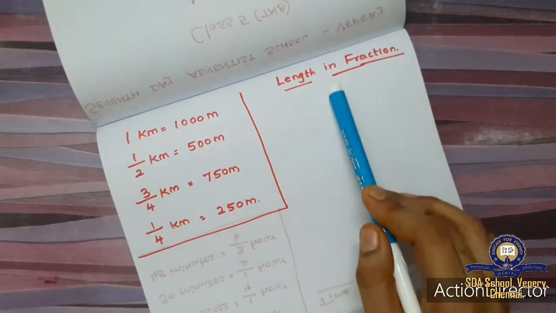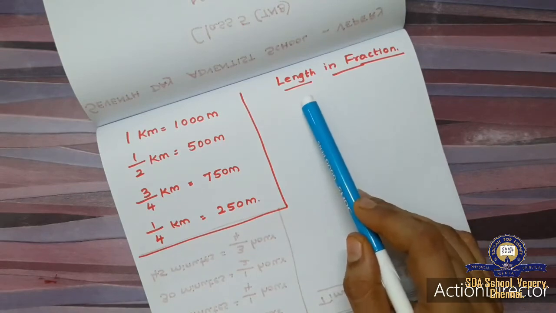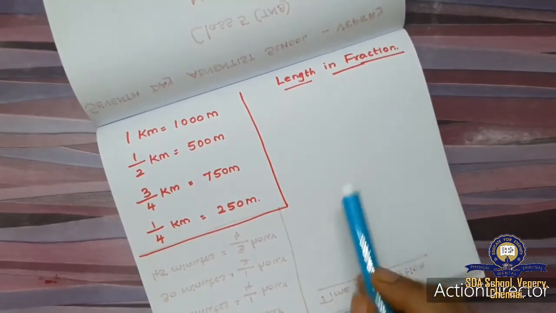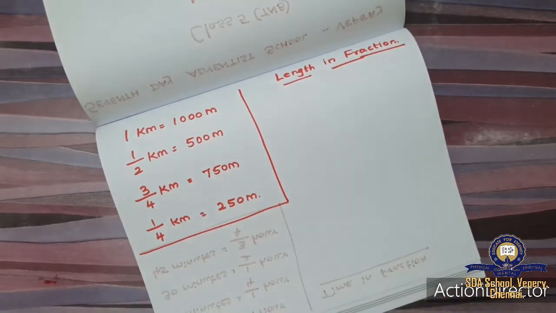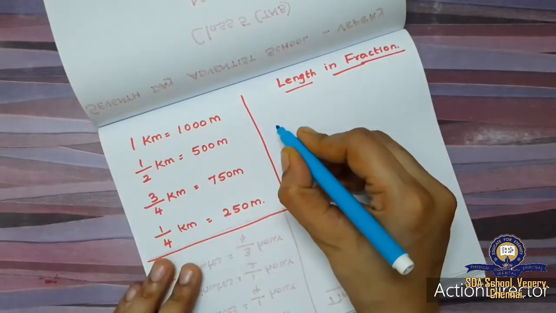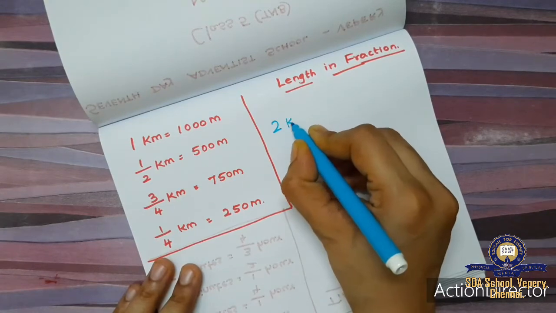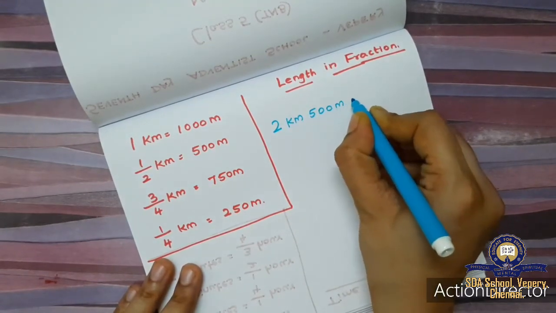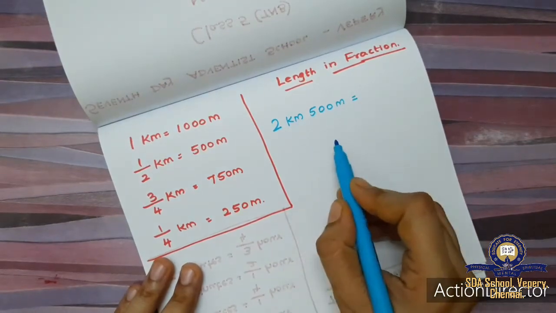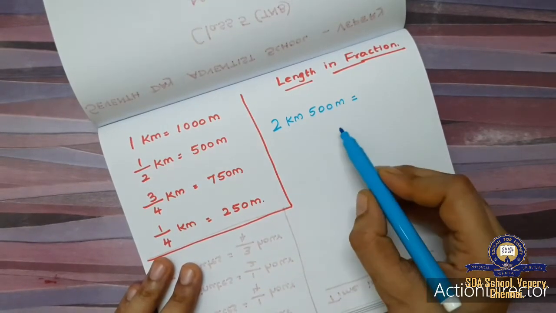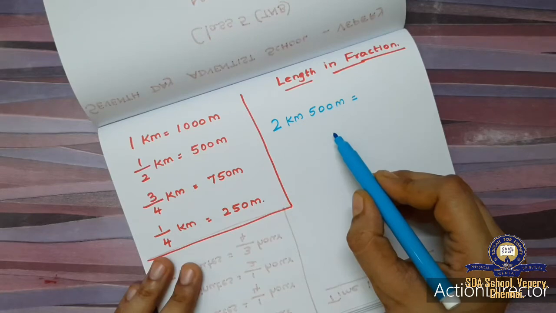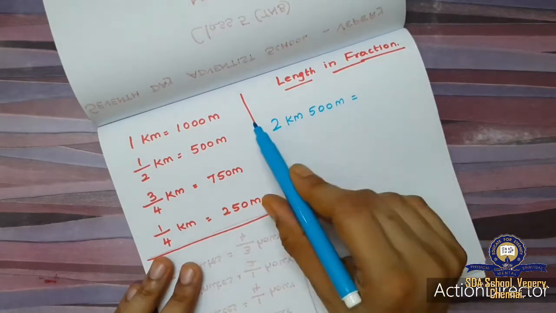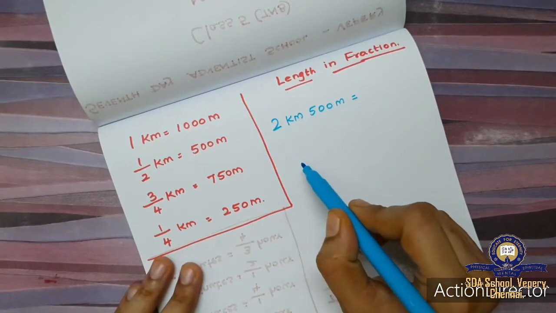So now we are going to convert length in fractions. We are going to write the length in terms of fraction. See this, 2 kilometer 500 meter. What we are going to do? We are going to write this length in terms of fraction.